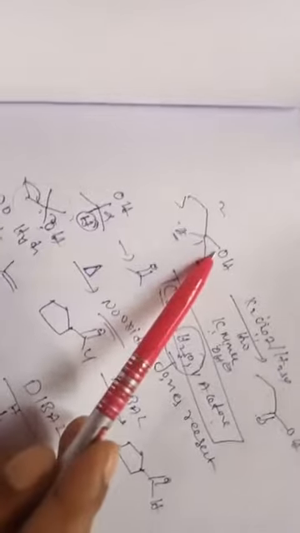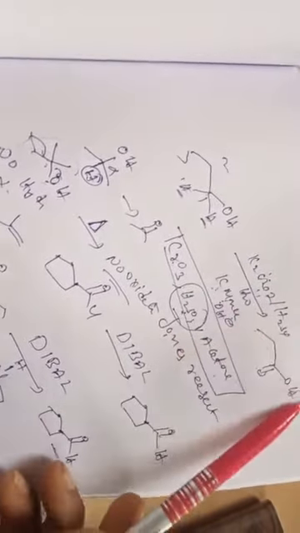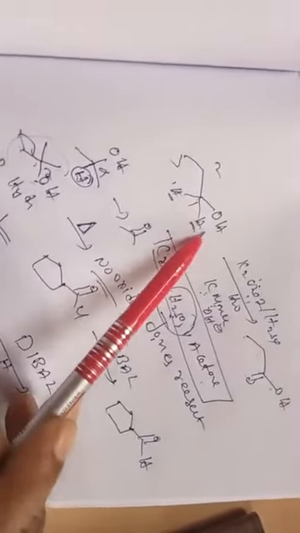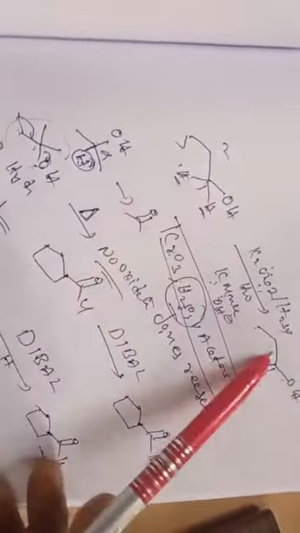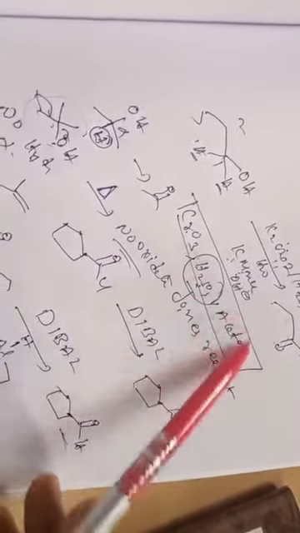I also explained some important reagents to the students. One is for alcohols. A primary alcohol can be oxidized with potassium dichromate and H2SO4 to the acid. Why is over-oxidation happening? Because at the alpha position two hydrogens are there, so it is highly reactive and we can't control it. Chromium trioxide, H2SO4 and acetone is called Jones reagent.